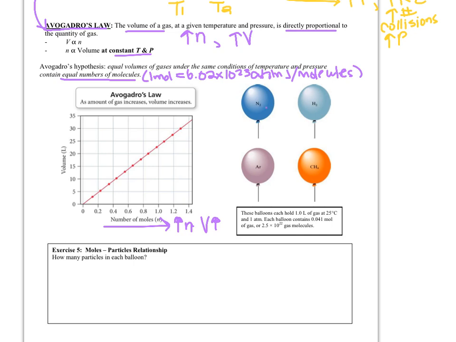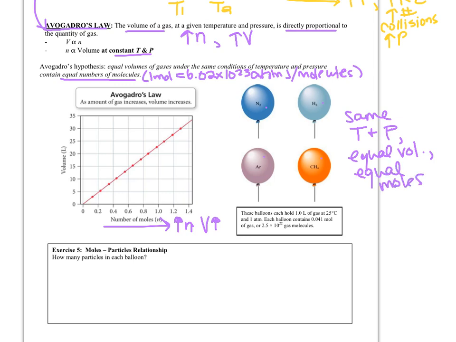If it's N2 or H2 or argon or CH4, if they are at the same conditions of temperature and pressure, and they have equal volumes, in this case the pictures show balloons of equal volume, then they must be equal moles, or quantity, right?